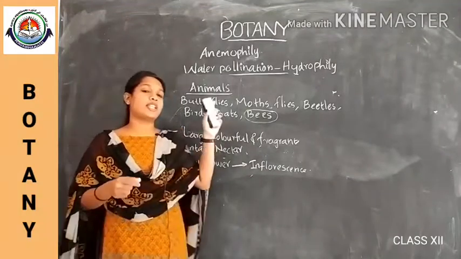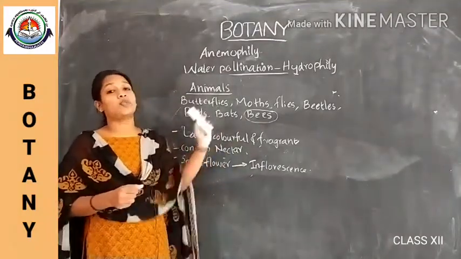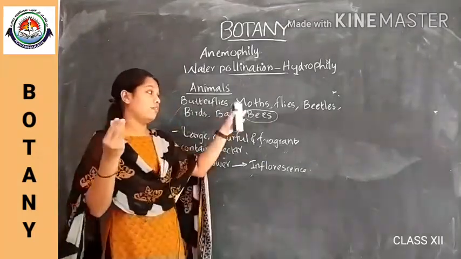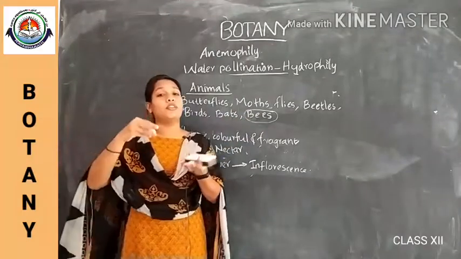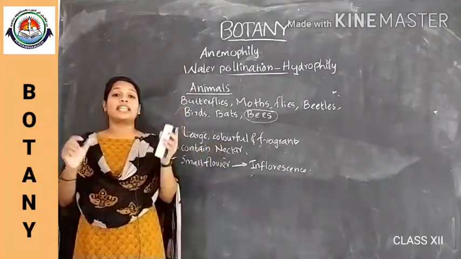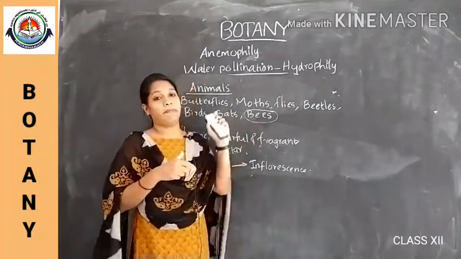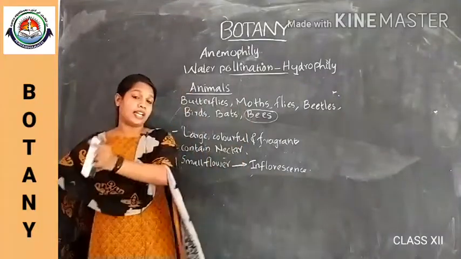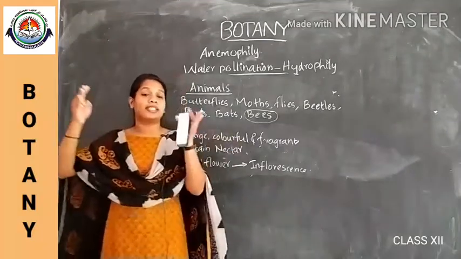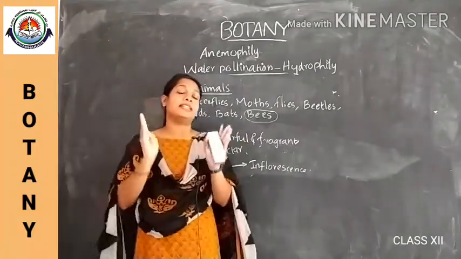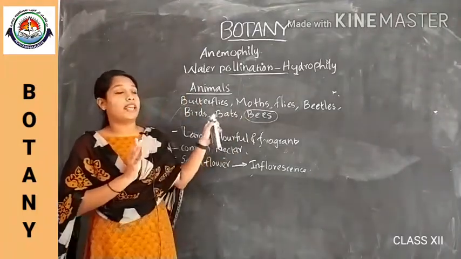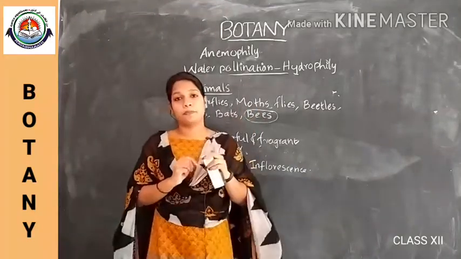So how is the pollination carried out by this kind of animals? When the bees reach the flower, the dusty, sticky pollen grains will coat the body of the bees, and when the bee reaches another flower, the pollen will get transferred to that flower. So it reaches the stigma of the flower, and they carry out the pollination. That's the way in which pollination by these organisms occurs.